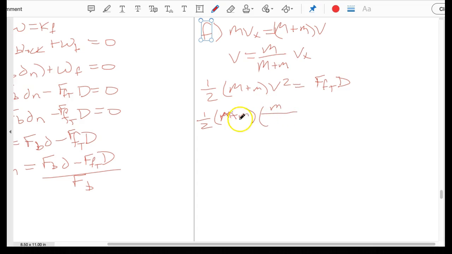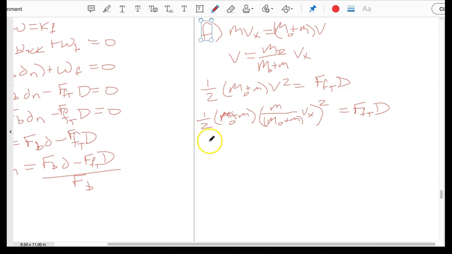Do you see why we put that capital on the big M's earlier? Otherwise this gets super confusing. So let's do that again. We've got little m over, in parentheses, big M plus little m, times V_x, and we have to square that, and that's equal to the force of friction from the table times that distance.